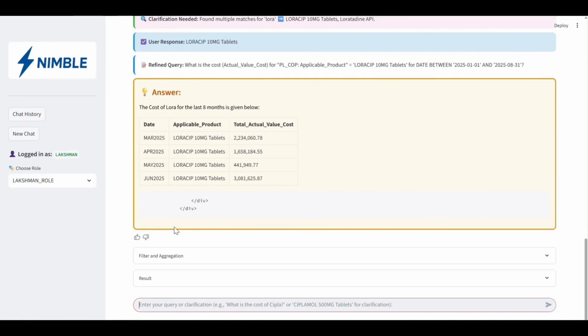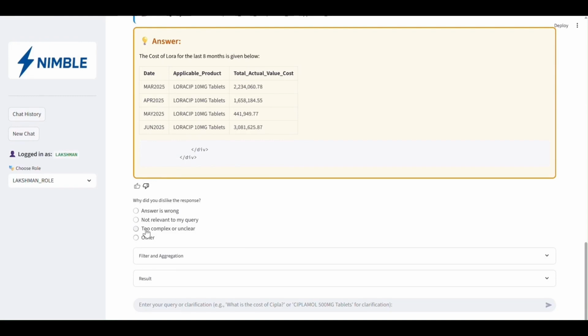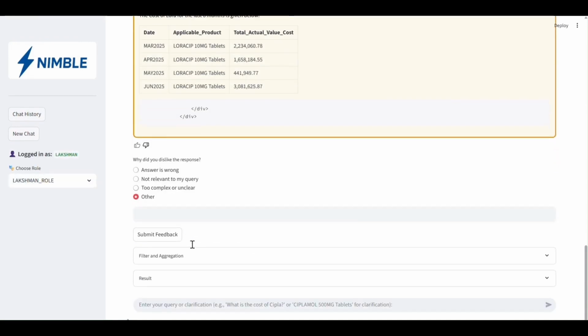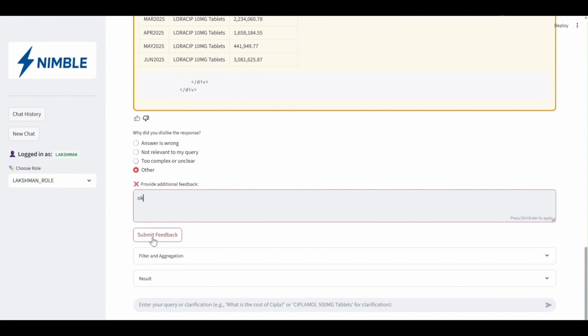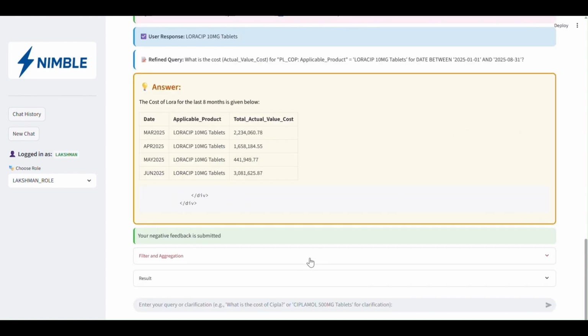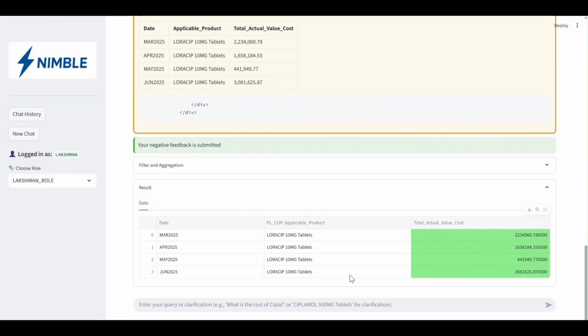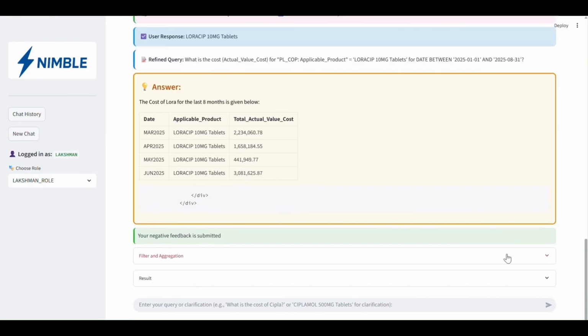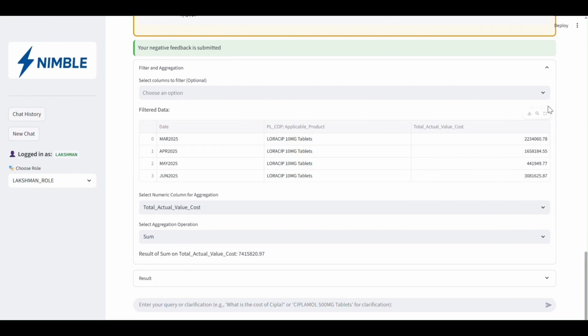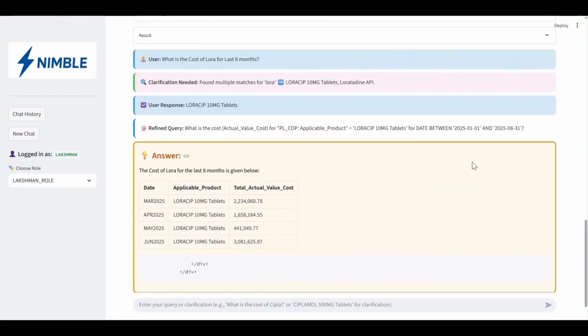This time you can see that the solution has provided us the answer, because this role has access to it. The user also has an option to give feedback on the responses. This feedback can be tracked by the developer later to fine tune the solution and improve accuracy over time. Also, we have a result expander where we can see the original data frame returned by the solution. On top of that, we have filter and aggregation support, in which we can filter or aggregate the data frame returned. So this makes the overall experience both accurate and user friendly.